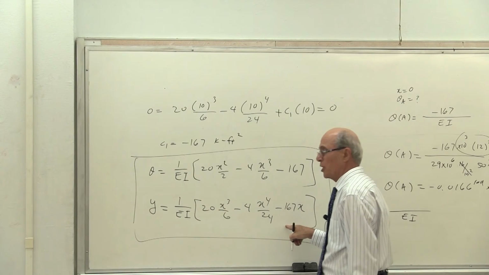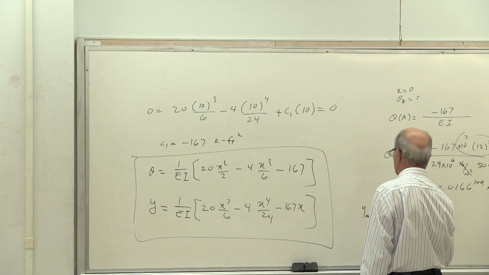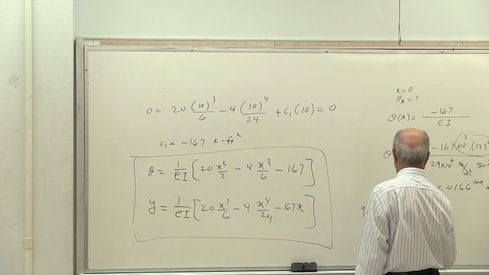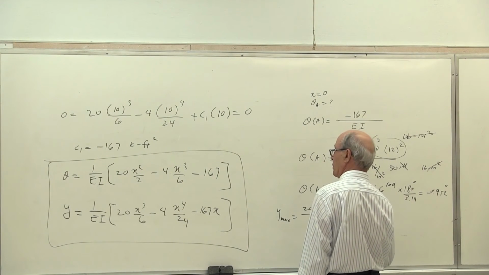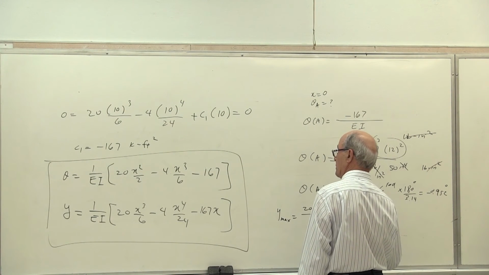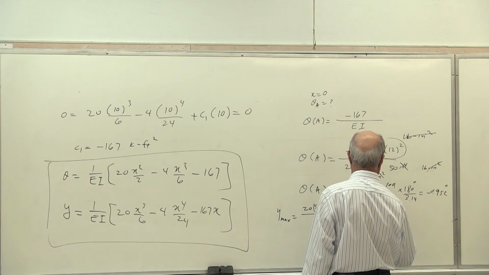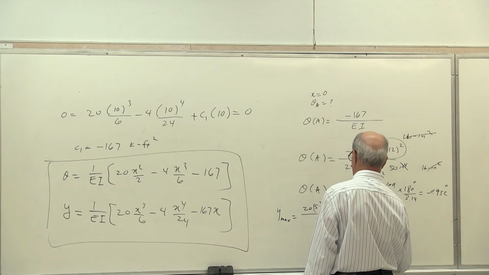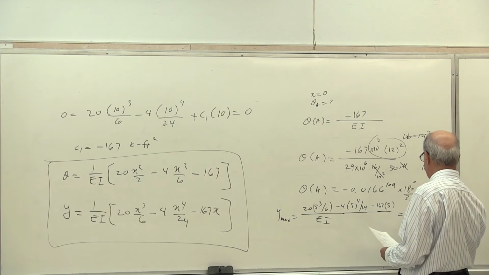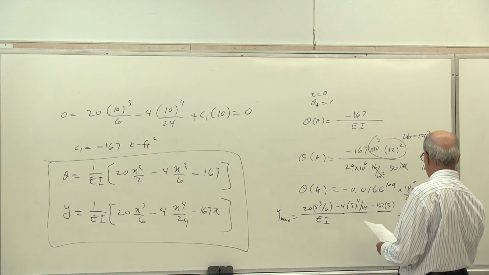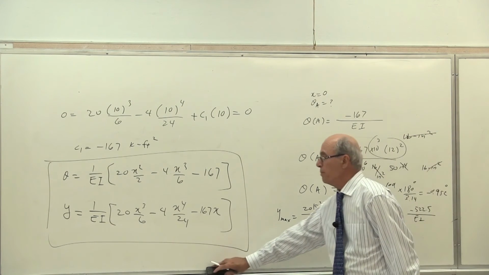Then in this equation I put x equal to 5, which is 20 times 5 to the power of 3 divided by 6, and then minus 4 times 5 to the power of 4 divided by 24, and minus 167 times 5, all divided by EI. When you do that, this becomes equal to minus 522.5 divided by EI. Using the same method one more time.